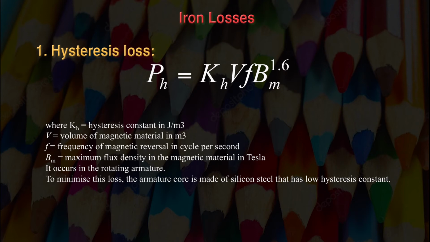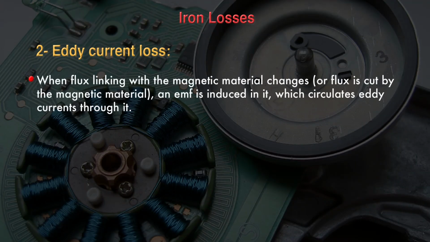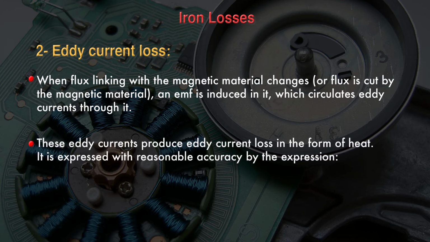It occurs in the rotating armature. So to minimize these hysteresis losses, the armature core is made of silicon steel that has a low hysteresis constant. The second loss under the category of iron losses is eddy current loss. When flux linking with the magnetic material changes, an EMF is induced in it, which circulates eddy current through it. These eddy currents produce eddy current losses in the form of heat.